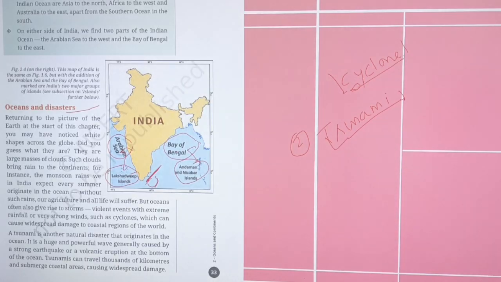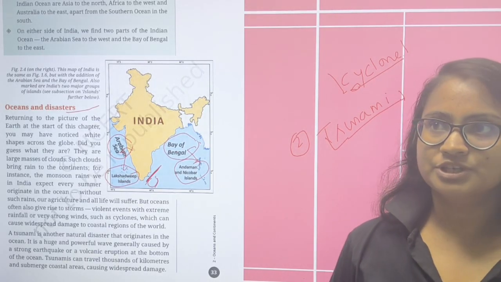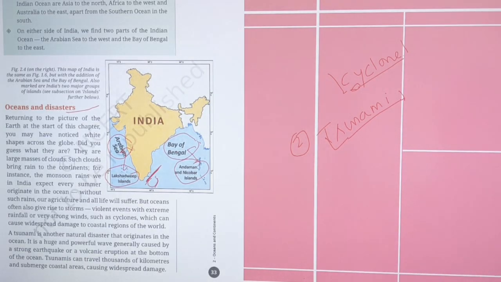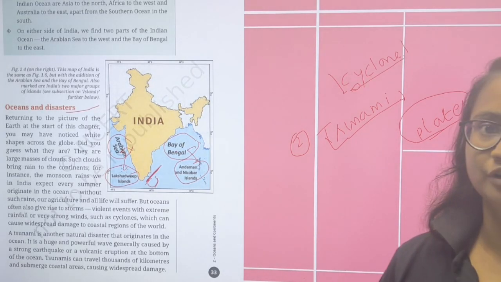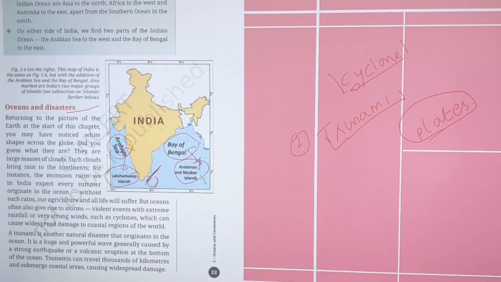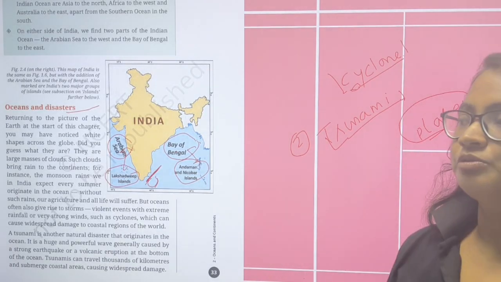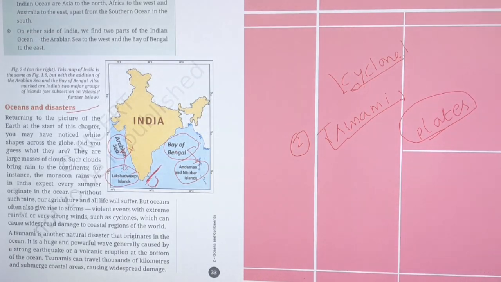See this. Earth is basically made of plates. Maybe you will read in your upper class that Earth consists of plates. These plates consist of continents and oceans, one largest ocean body. You will hear about Panthalassa and Pangea.